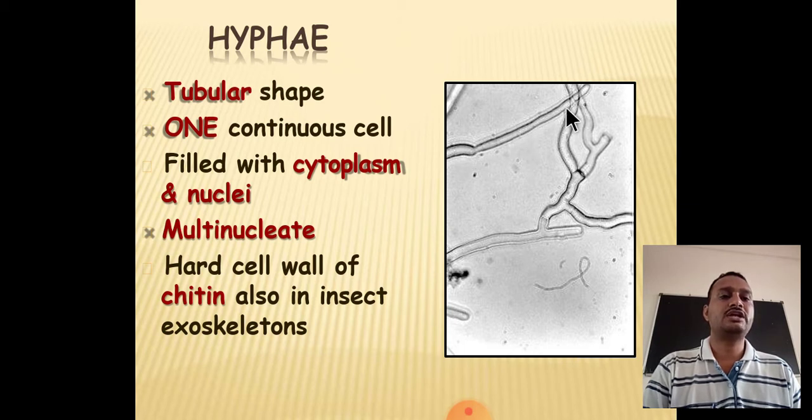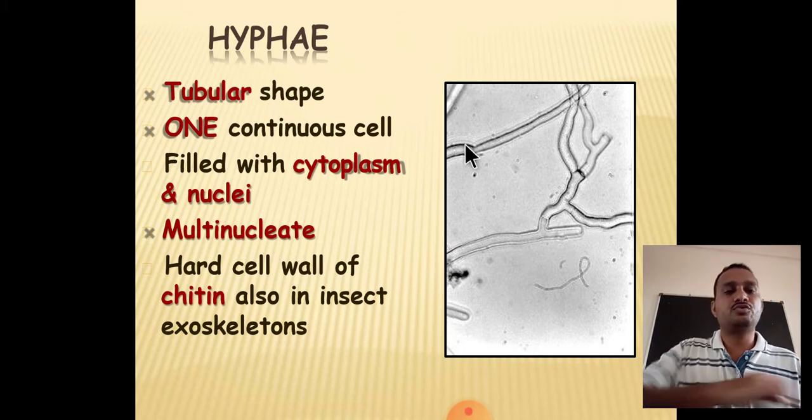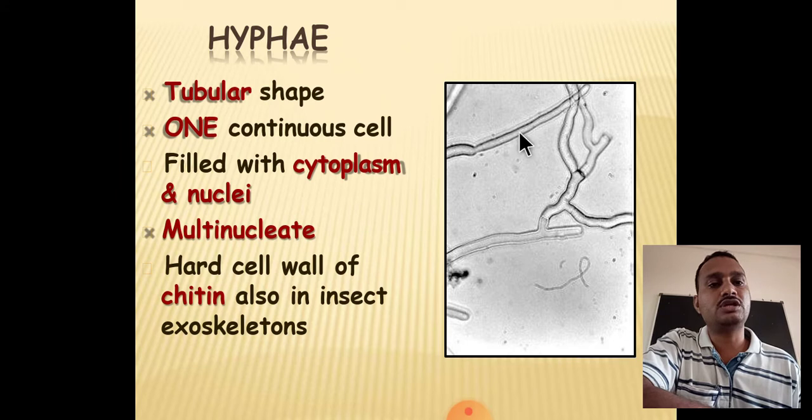If it is sinusoidal, then the cytoplasm moves freely in any direction. Hyphae is a part of the mycelium, and it is a tubular shape, one continuous cell filled with cytoplasm and nuclei. This is a completely tubular structure which contains nucleus and cytoplasm. Multinucleate means that if the mycelium does not have a cell wall, that means they are continuous tube-like structures.